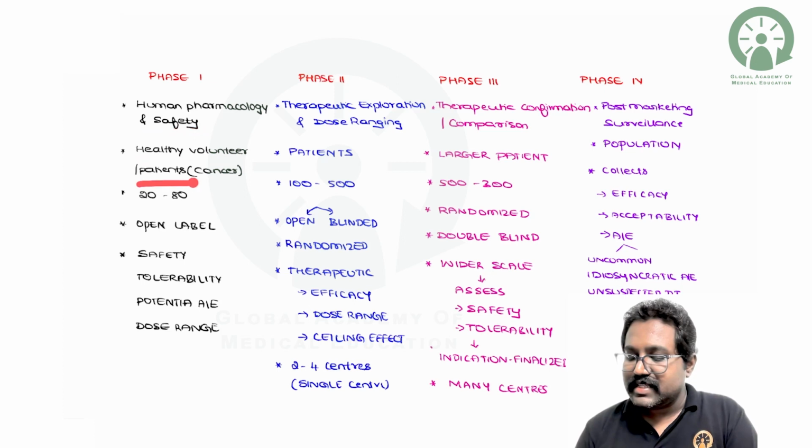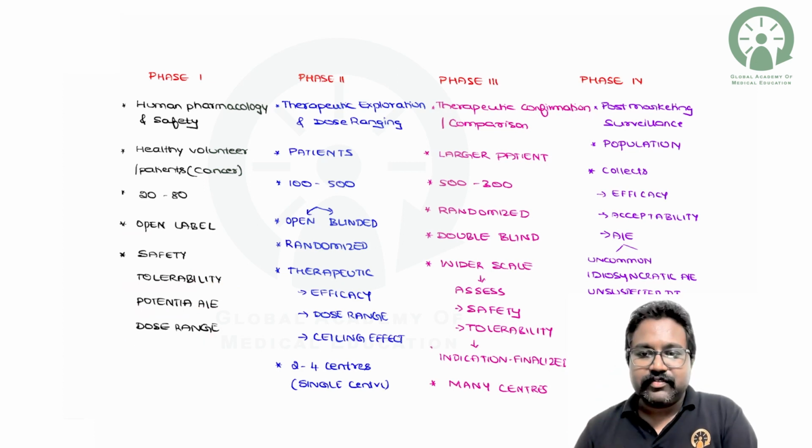Only in the case of cancerous conditions will you take patients. Otherwise, phase 1 is conducted in healthy human volunteers, around 20 to 80, and it's an open label study. Basically, you do this study to check the safety, tolerability, any potential adverse drug reactions and the dose ranging.